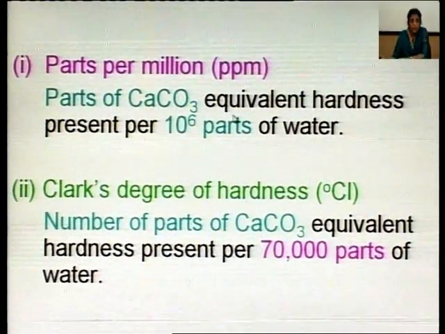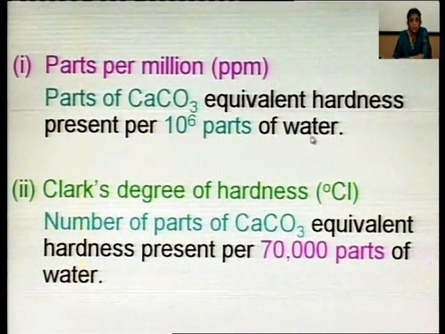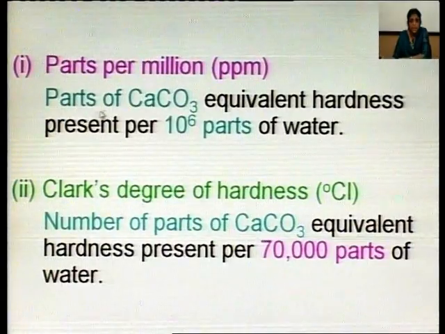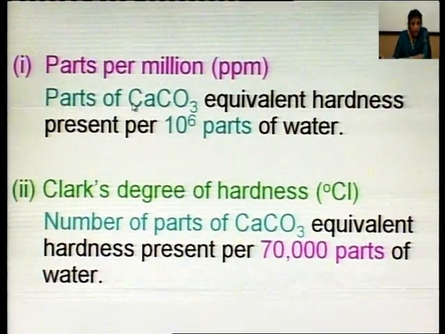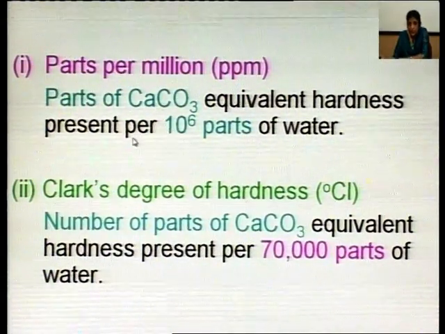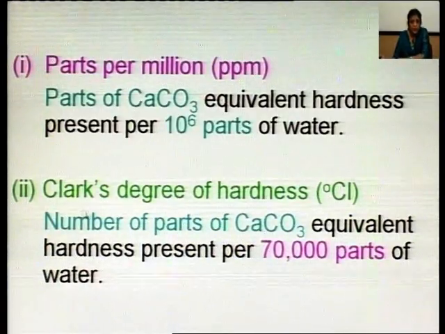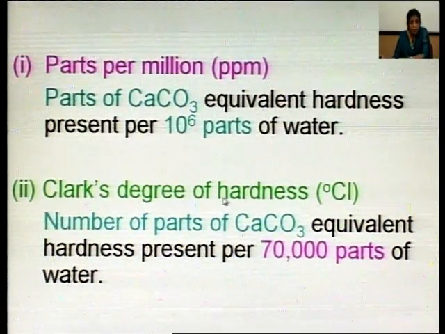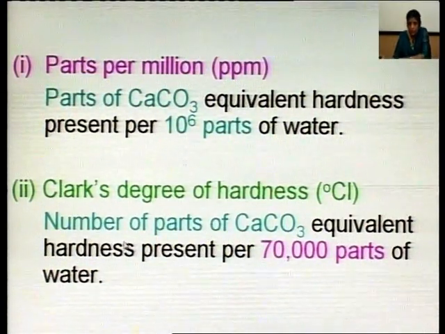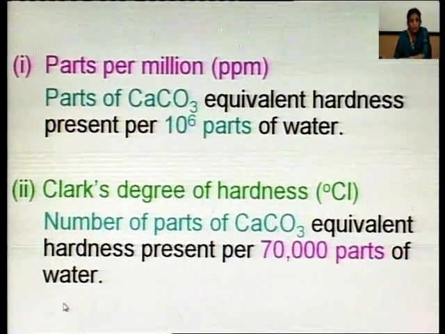So, parts per million, what is parts per million? Parts of calcium carbonate equivalent hardness present per 10 raised to power 6 parts of water is called ppm or parts per million. Means the weight of hardness causing substances in terms of calcium carbonate present in 10 raised to power 6 parts of water is ppm. Similarly, Clark's degree of hardness is the weight of hardness causing substances in terms of calcium carbonate present per 70,000 parts of water.